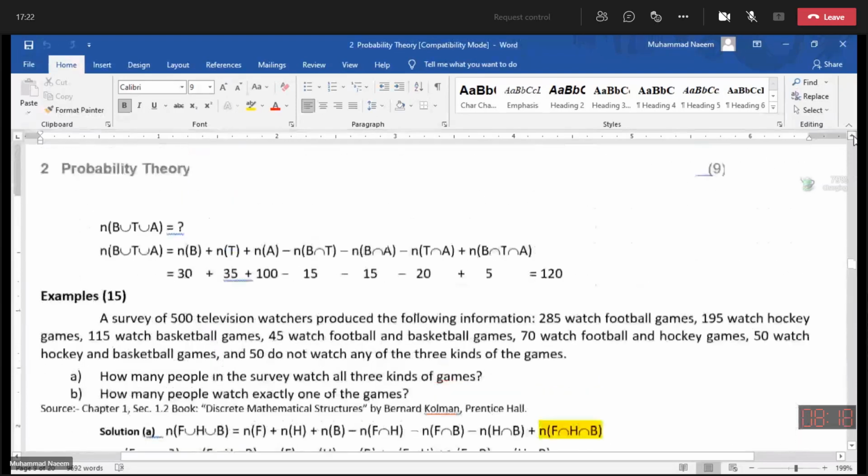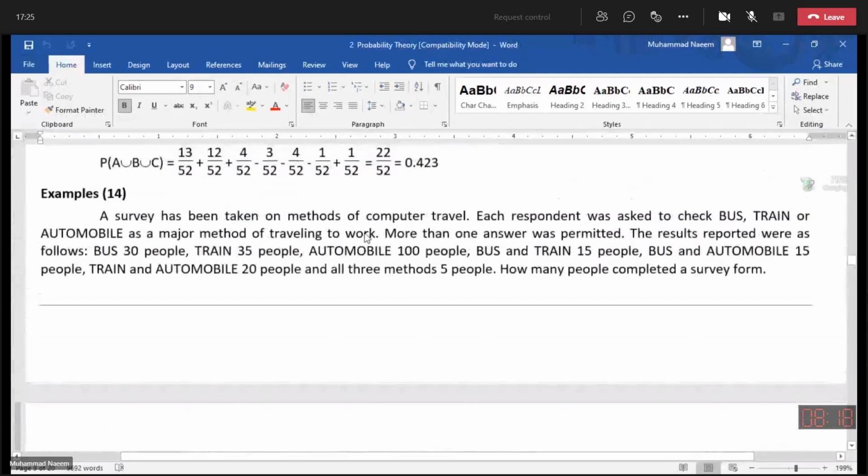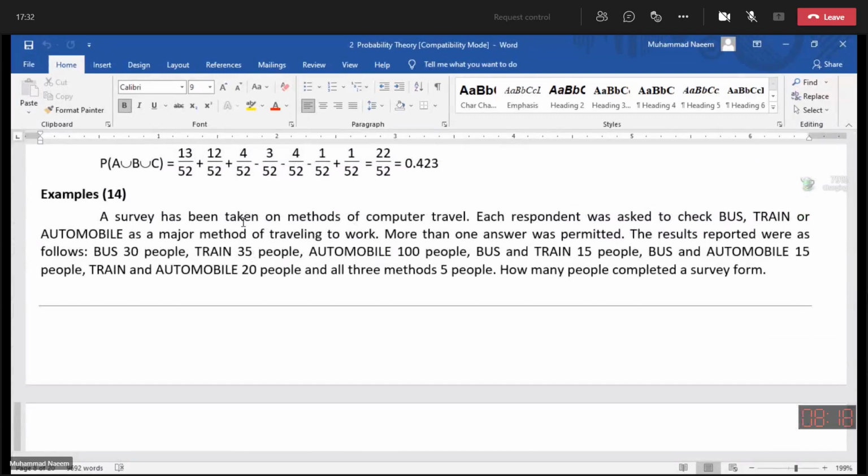Okay, only 2 examples are left. We start from here. A survey has been taken on method of computer travel. Each respondent was asked to check bus, train or automobile as a major method of traveling to work. More than one answer was permitted. The results reported were as follows.